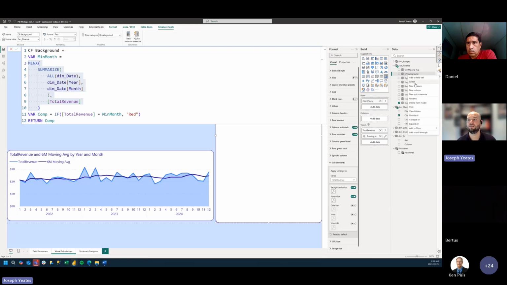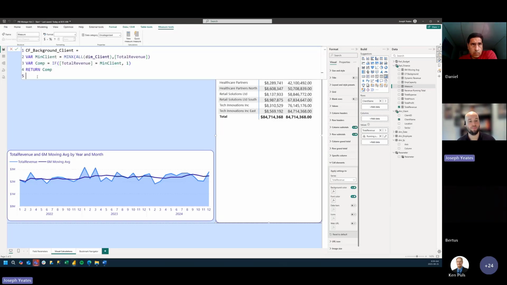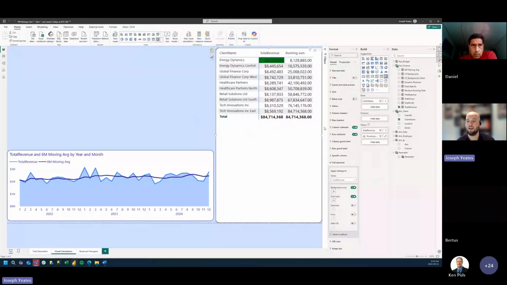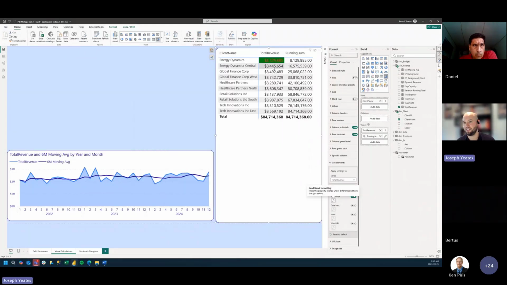So I would need to go and create another measure for this, which, why don't we just copy paste it? Like CF background for our client, where we're still using MINX on our client dimension. We're still doing the same logic. Let's update this to say red. And then we need to update this, instead of being CF background, let's make this CF background client. And now that red font comes in. So we have to switch between different measures to get our conditional formatting to work.